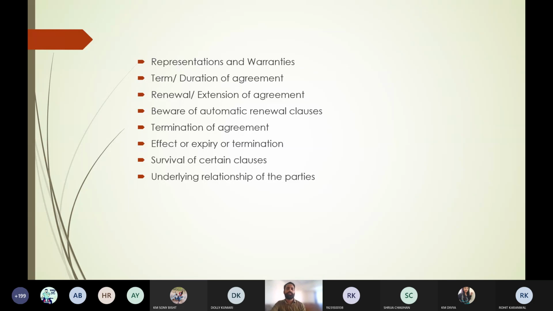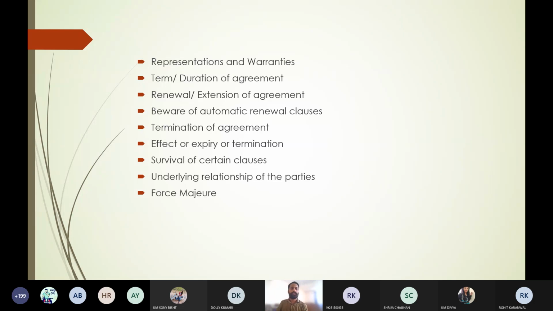So in that transaction, whatever the relationships are created between the parties, whether it is a joint venture, a franchise, a license, or an agency, there might be different relationships: agency and principal, buyer and seller, employer and employee, tenant and landlord. So what is the relationship between the parties? You have to mention that also.